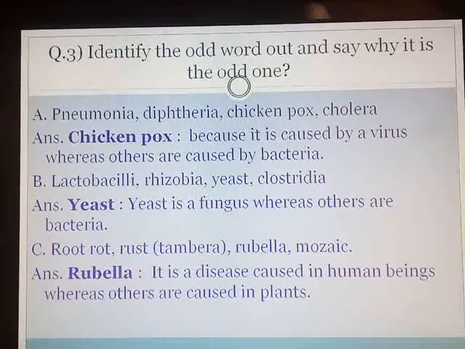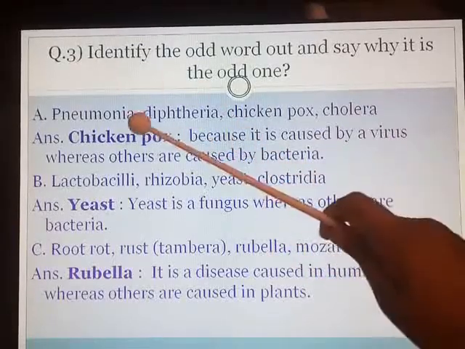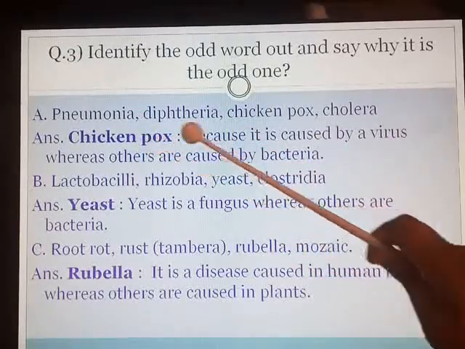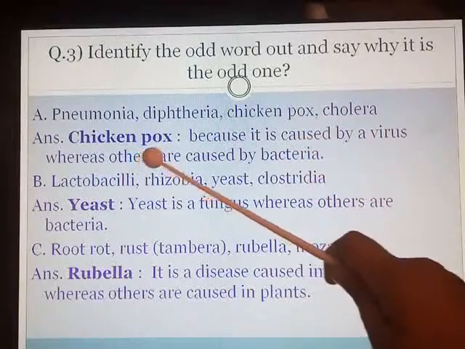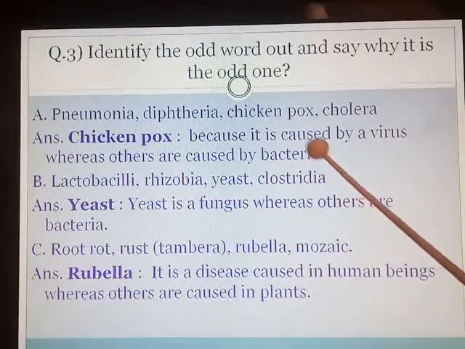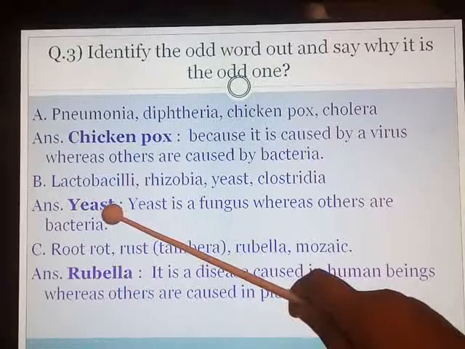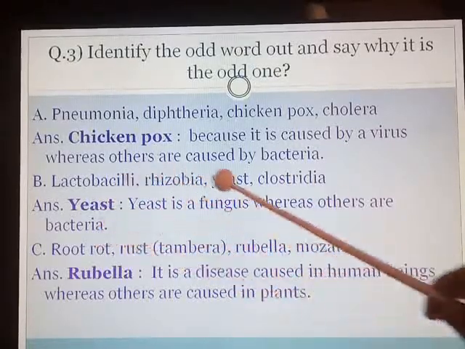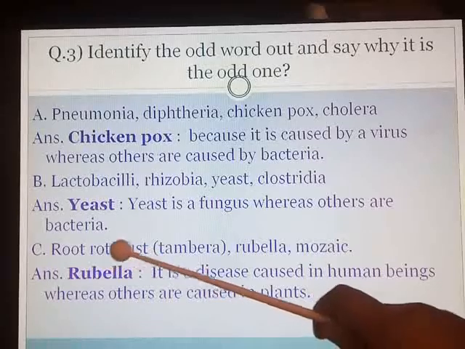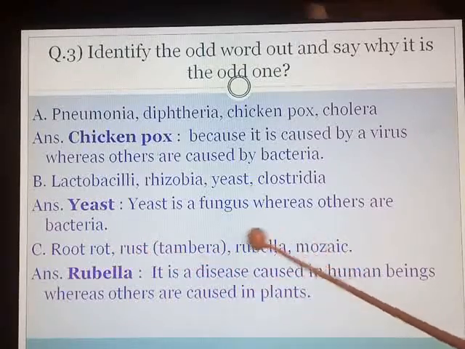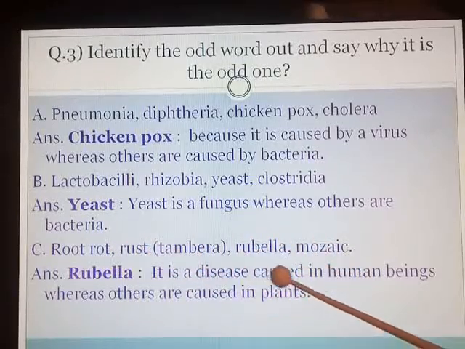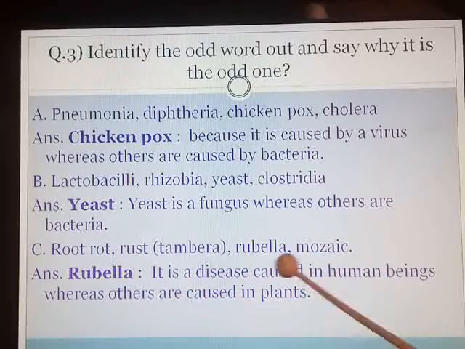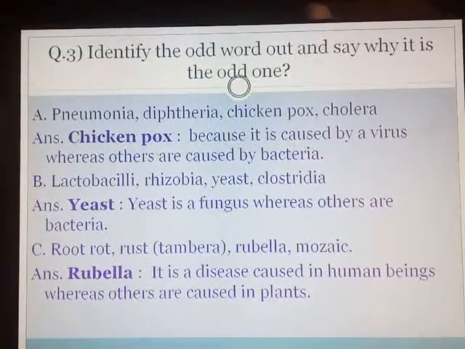I repeat once again for those who have not copied down. First one, the odd one out is chickenpox. It is caused by a virus, others are caused by bacteria. For the second one, yeast is the odd man out because it is a fungus, whereas others are bacteria. Third one, root rot, rust, rubella, mosaic: rubella. It is a disease caused in human beings, others are caused in plants.